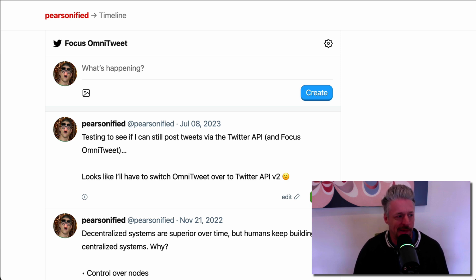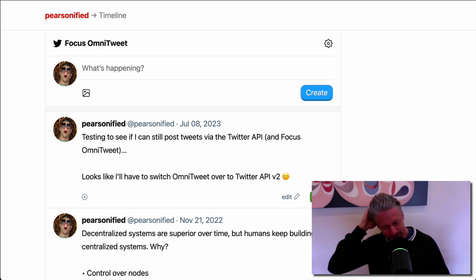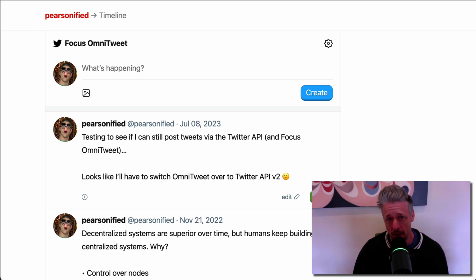So 2-3 weeks ago, I got canceled from X, which used to be called Twitter. I received a permanent suspension on my main account, Personified, at Personified. It's permanently banned. So that sucks. And when that happens, all of your content that you created under that account is now inaccessible to the public. And that's been the case for account cancellations over the last few years. If you got banned, nobody could see your tweets.